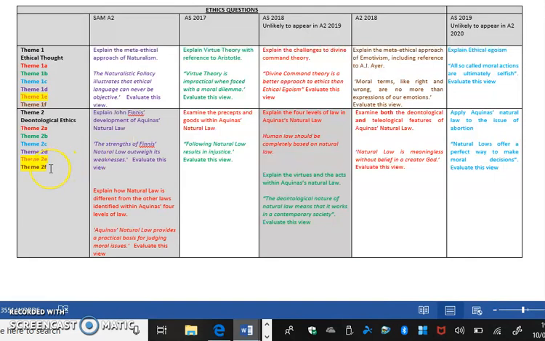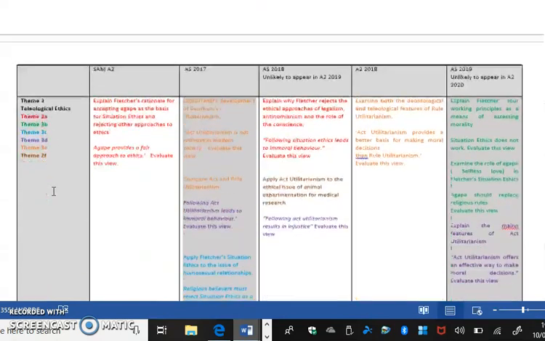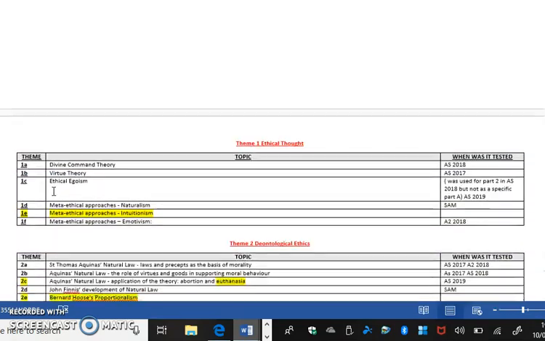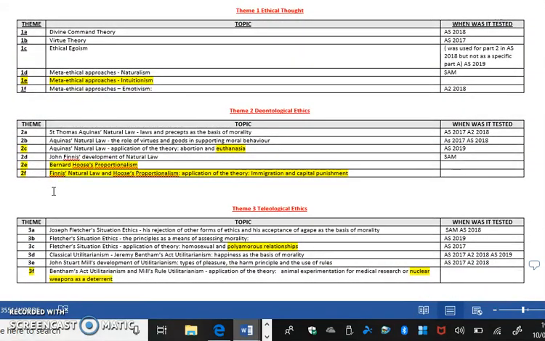But the two big tips are theme 2E and theme 2F. So that is Hughes on proportionalism, and then application questions on Finnis and Hughes, which is immigration and capital punishment. So if we go down here again, you can see that for theme 2, the big tips are Hughes proportionalism, never been tested, Finnis and Hughes application, and out of those it does look like it would be more likely to be a Hughes application question because he's missing here.